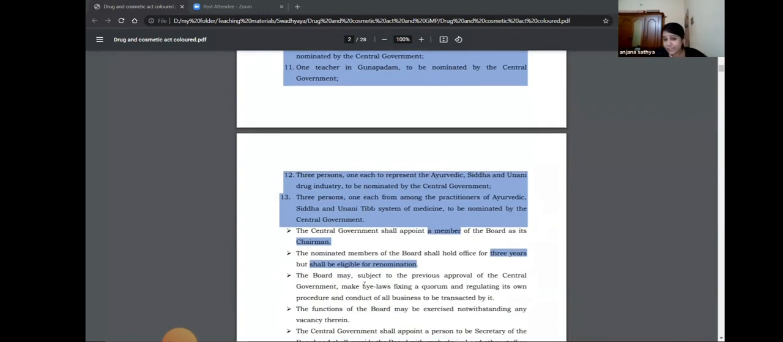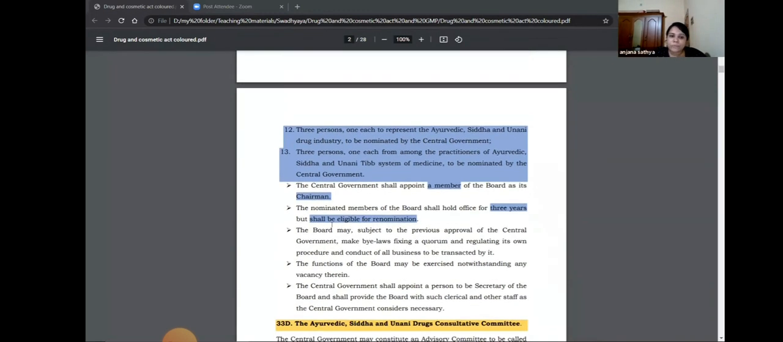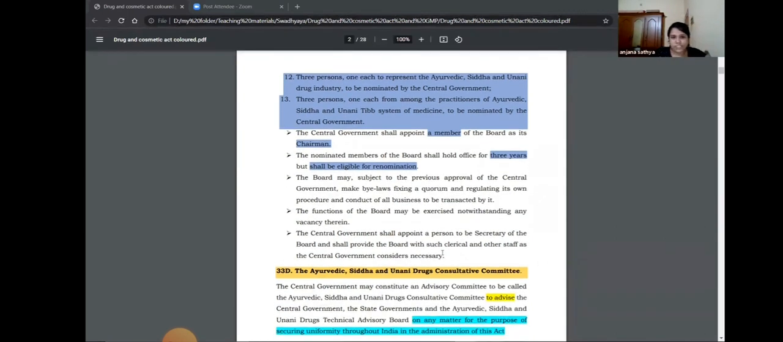The central government shall appoint a member of the board as chairman. The board holds office for 3 years, and the members are also eligible for re-nomination. So this is the structure of the DTAB. That is not that important, but still it is good to know all this information.